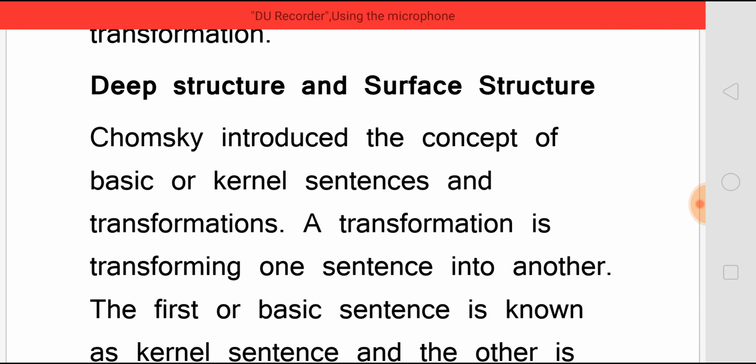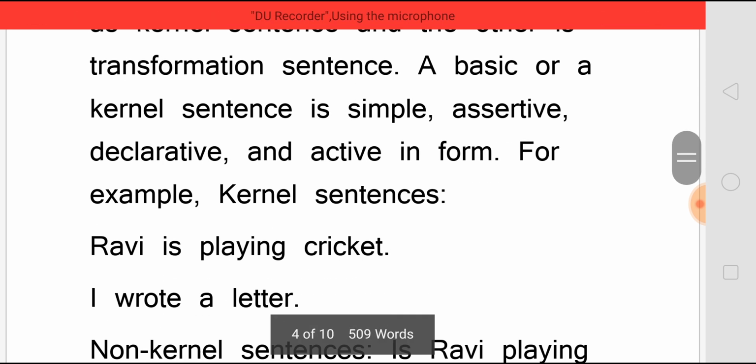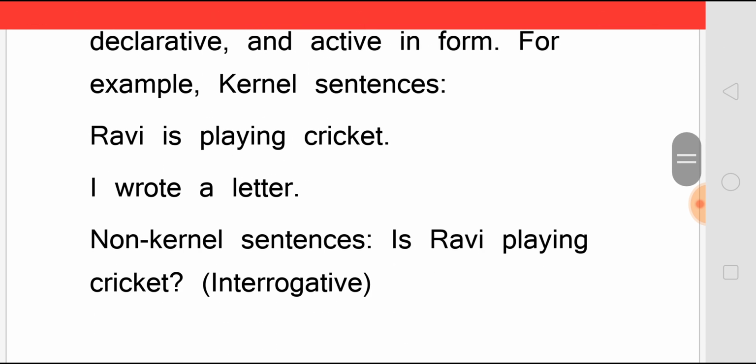Chomsky introduced the concept of basic or kernel sentences and transformation. A transformation is transforming one sentence into another. The first or the basic sentence is known as a kernel sentence, and the other is the transformation sentence. A basic or a kernel sentence is simple, assertive, declarative, and active in form. For example, kernel sentences are Ravi is playing cricket, I wrote a letter.